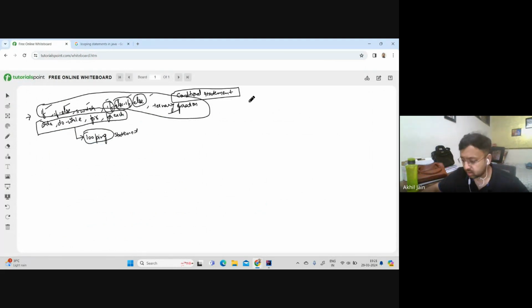So conditional statements, let me write it down. On a broad level, you can categorize them into two things. One is the if else family. The variants of this could be only an if block, or an if else block, or an if else if block, and an else block. So there could be three or four types of variants of it, but these belong to the same family. And the other part is the switch block. And someone mentioned the ternary operation, so that also I think comes under the if else block only.